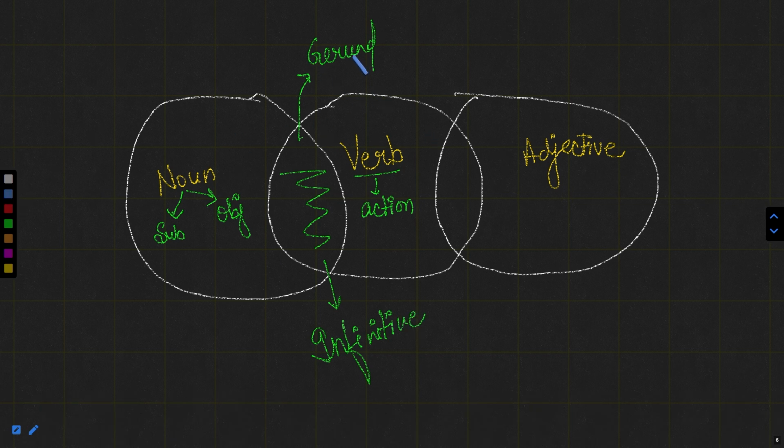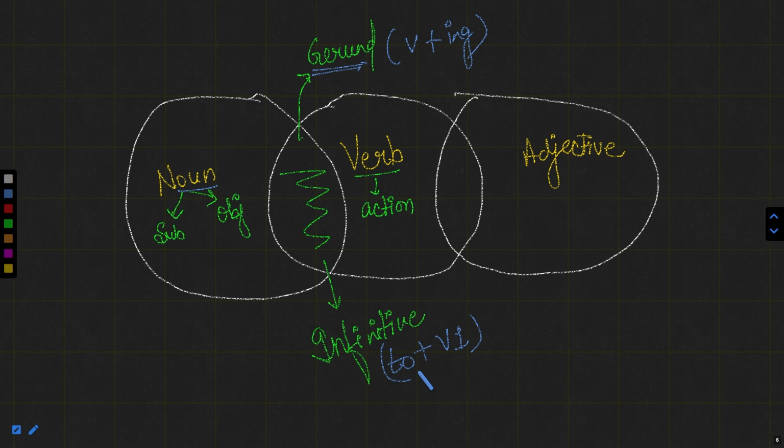Suppose there is a verb which has ing after it as a suffix. It means if there is a word that is verb plus ing and it is behaving like a noun, it is known as a gerund. But if it has a structure of to plus verb 1, now suppose there is a verb before which we have the preposition to, so we have the structure of to plus verb 1, but that is not behaving as a verb.